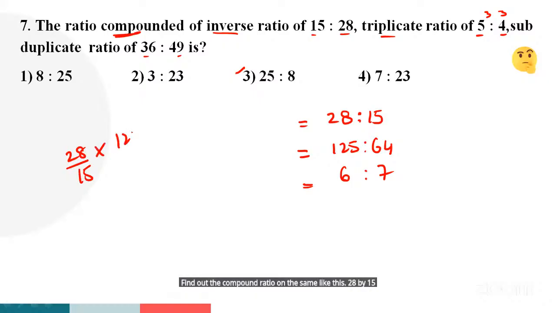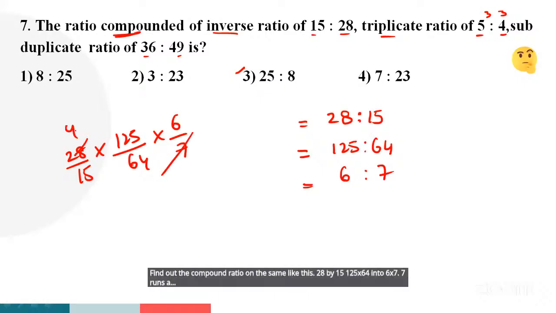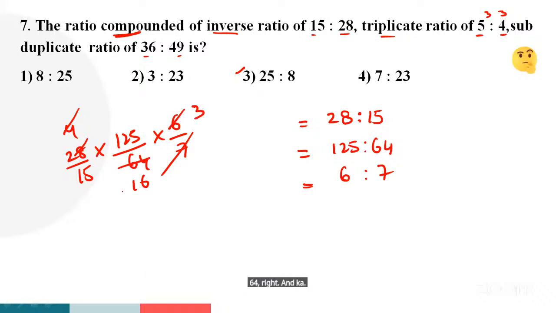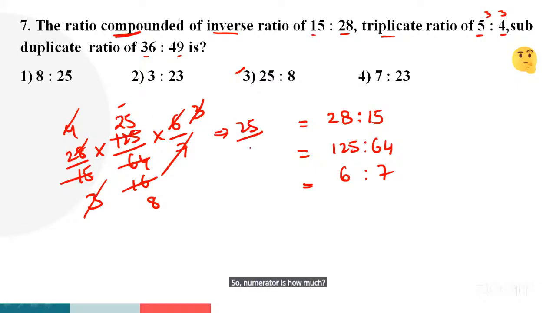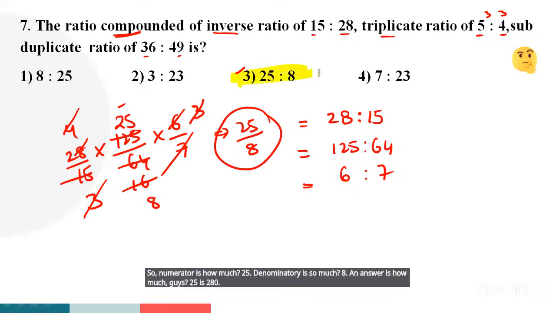28/15 into 125/64 into 6/7. 7 fours are 28. 4 sixteens are 64. 2 threes are 6, and 2 eights are 16. And 5 fives are 25, and 5 twenty-fives are 125. So 3 cancels, guys. Any other cancellations? I think no. So numerator is how much? 25. Denominator is how much? 8. Then the answer is how much, guys? 25:8.